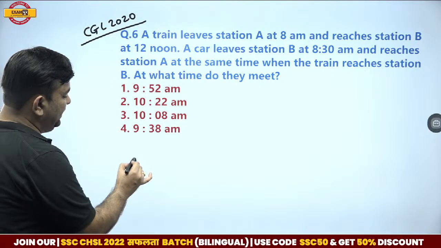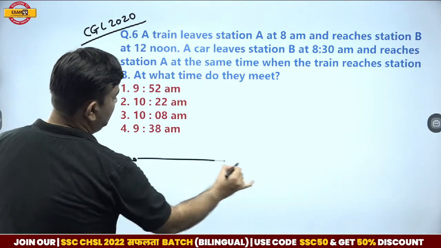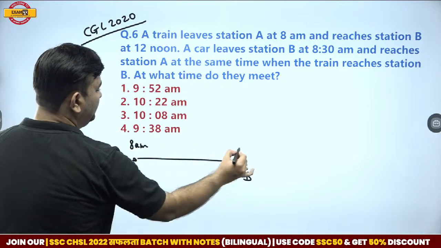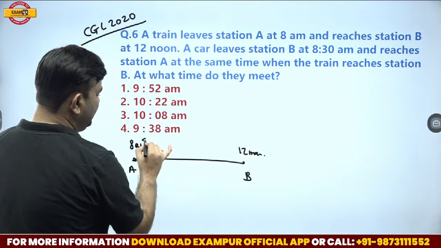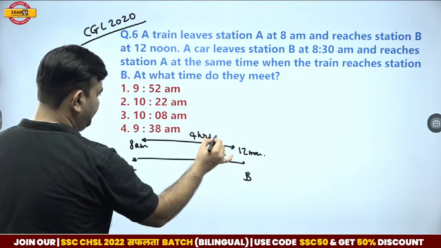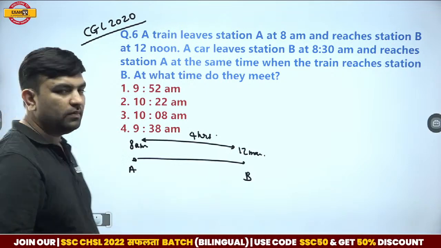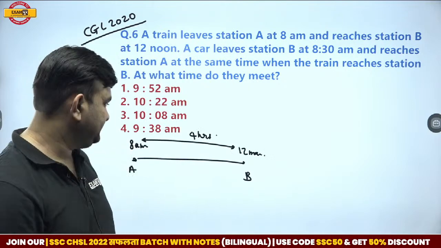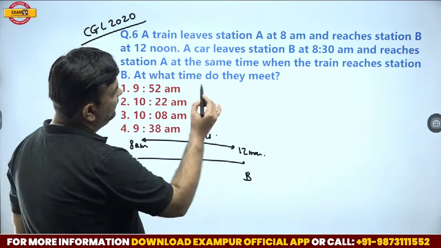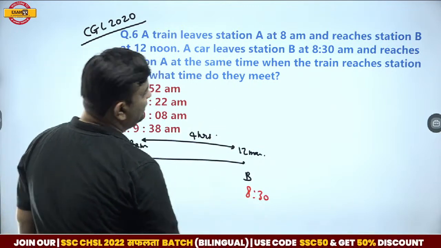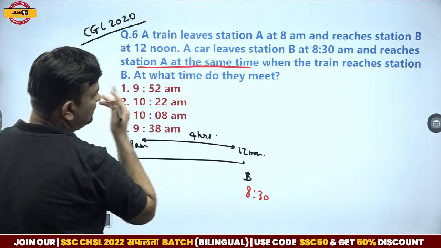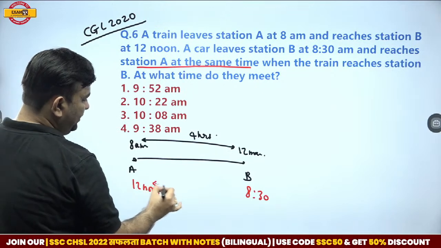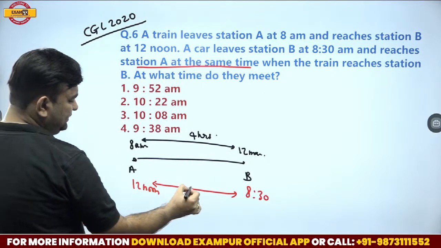A train leaves station A at 8 and reaches at 12. 8 a.m. to 12 noon, duration of journey is 4 hours. Harika and Sohan are the fastest. Another train leaves B at 8:30 and reaches at the same time. Same time means 12 noon. Duration of journey is half hour less, I think 3.5 hours.